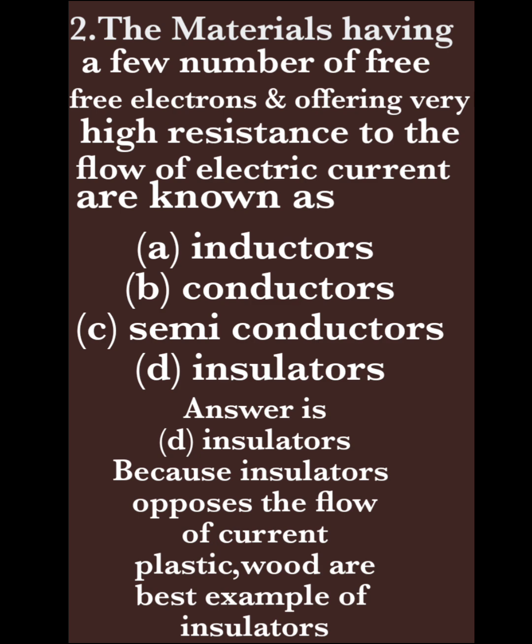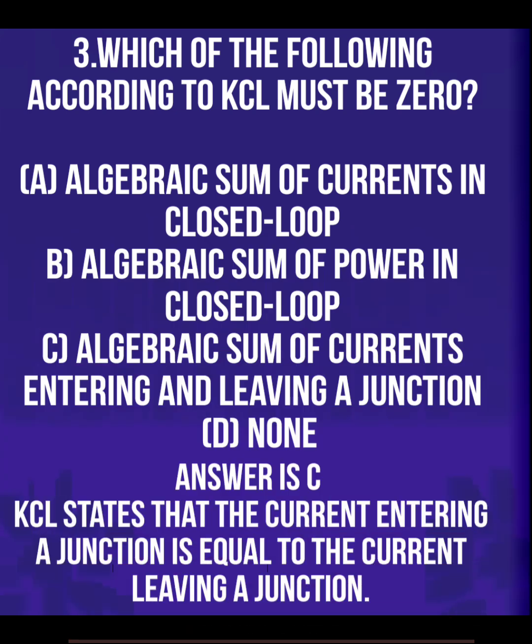Next question. The material having a few number of free electrons and offering very high resistance to the flow of electric current. That means the current will not flow. It will be opposed. The answer is insulator. The best examples are plastic and wood. Insulators have high resistivity and low conductivity.